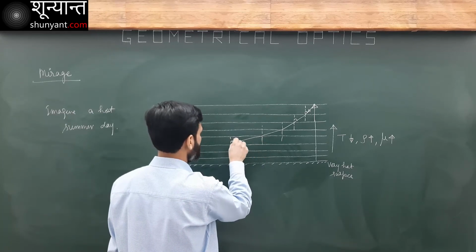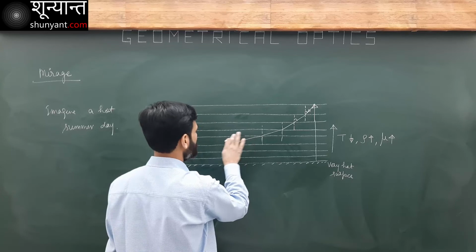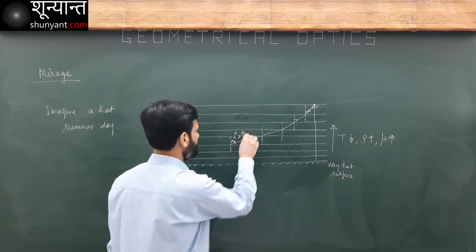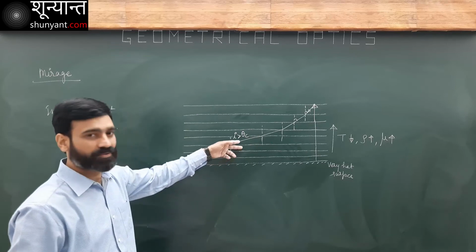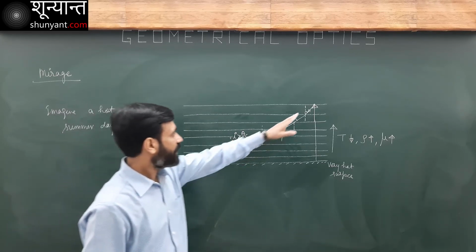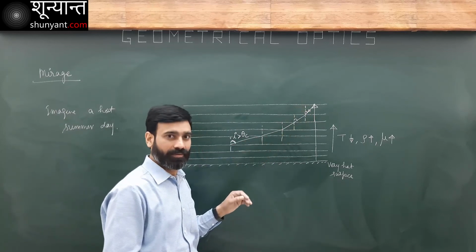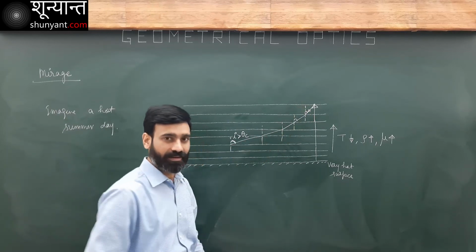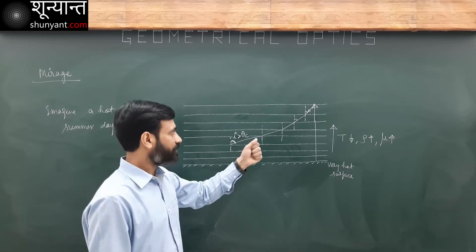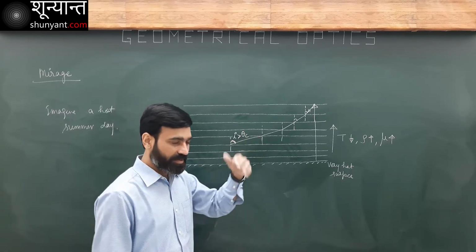At some point here, this angle of incidence becomes more than the critical angle for these two mediums. So as the light rays travel downward, they are encountering rarer mediums, and these angles of incidence keep on increasing.